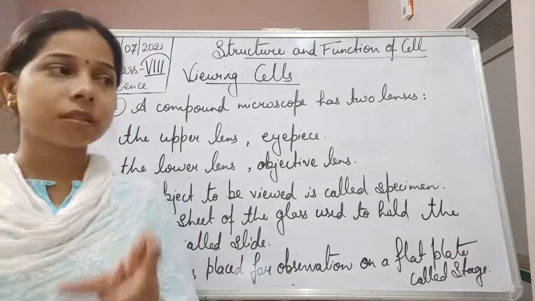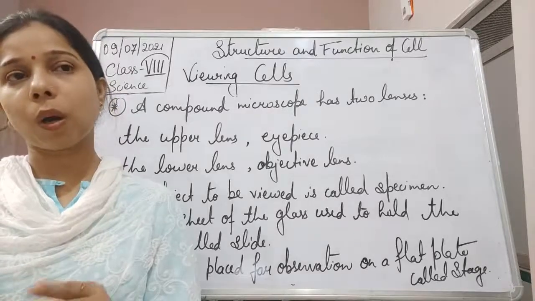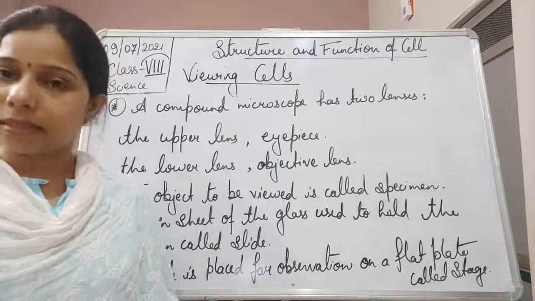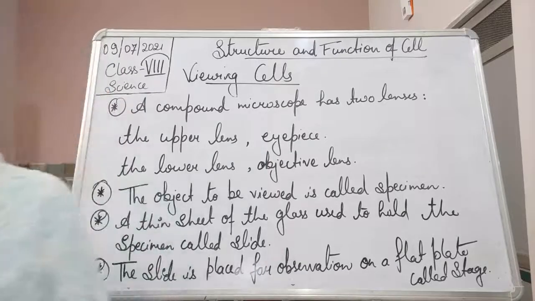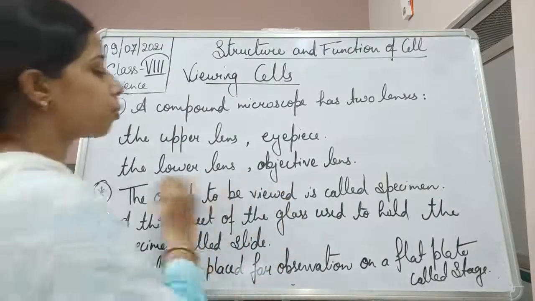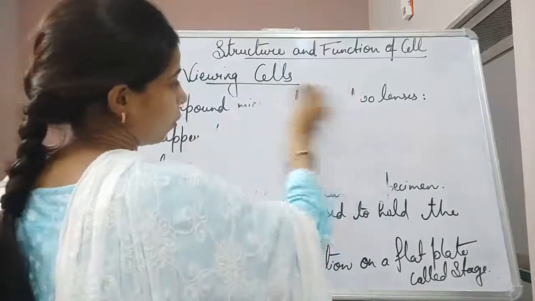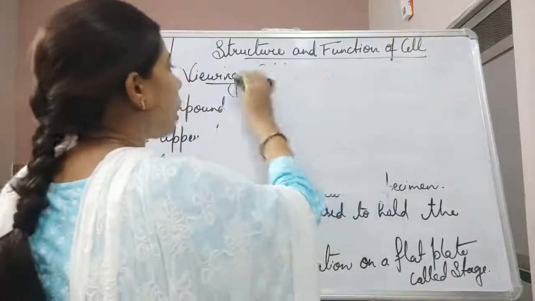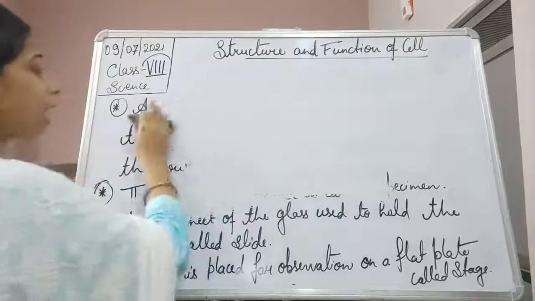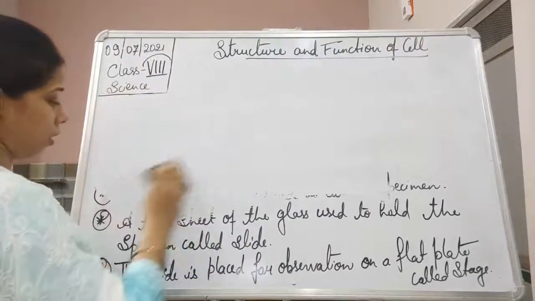And now, because we have to observe it, we keep it on a flat surface of the compound microscope called the stage. Okay. Now, how do we use this microscope, students? Let us see what points should be included. How to use the microscope means how we can view anything in the microscope.